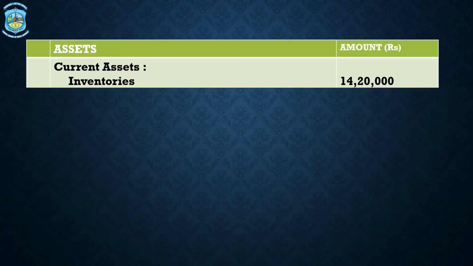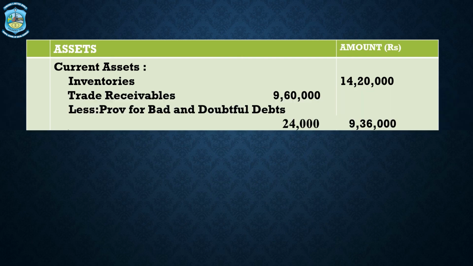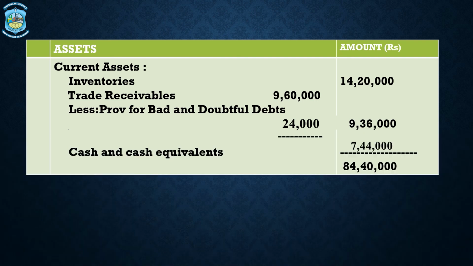Current assets, inventories, we have 14,20,000 rupees. Trade receivables, we have 9,60,000. And from that, we have to deduct provision for bad and doubtful debts of 24,000, and the trade receivables would be reduced to 9,36,000. And the last is cash and cash equivalent of 7,44,000, and the total of assets is 84,40,000. So this was the balance sheet of the purchasing company when amalgamation was in the nature of purchase.